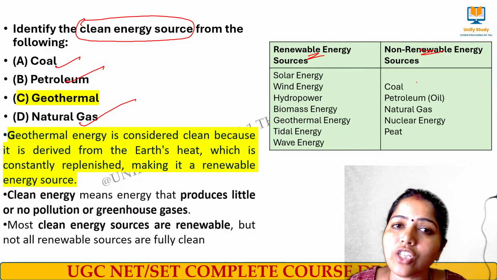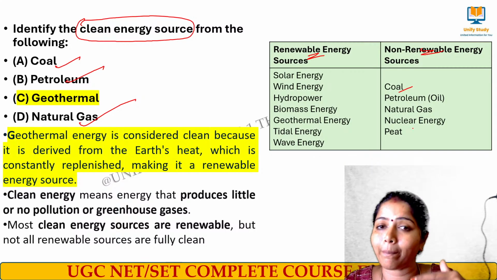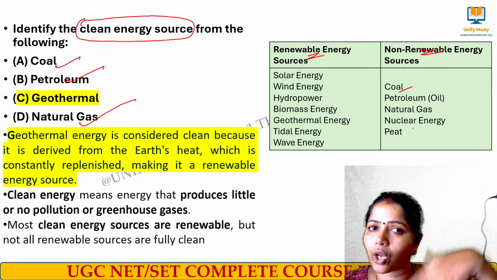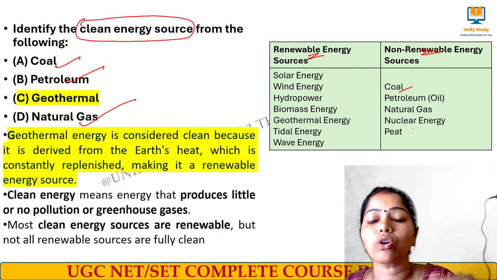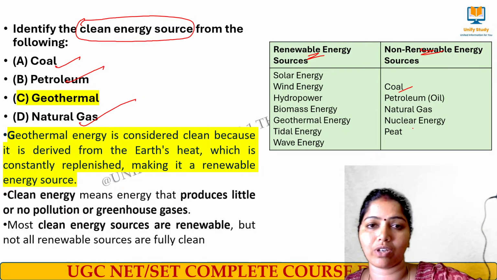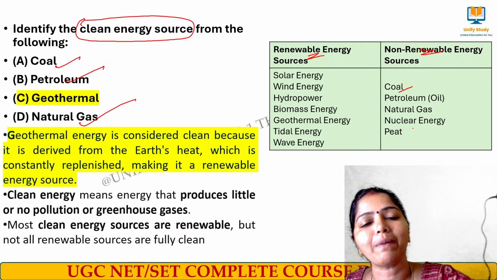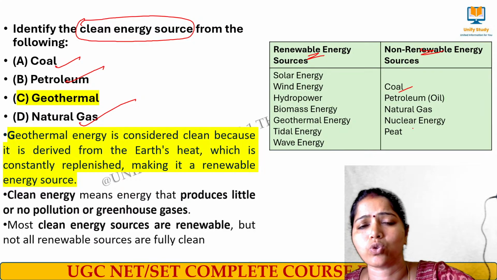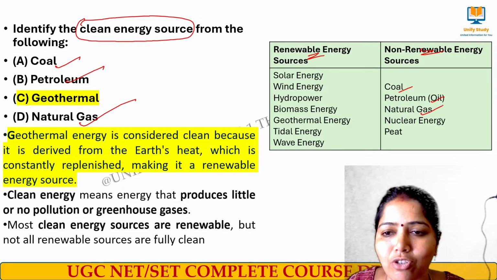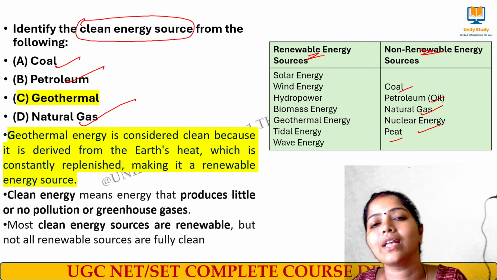And non-renewable energy source means what? Again, as we all mentioned before, coal is non-renewable. The problem is, as we are consuming a lot, it takes a longer time to replenish naturally. So coal takes a longer time to replenish naturally. What happened now? We are consuming at a larger rate. So it takes a longer time to replenish, means to regenerate automatically, naturally. Coal has to form, right? It takes a long time, many years, to replenish. So petroleum, natural gas, nuclear energy and then peat are all called non-renewable energy.